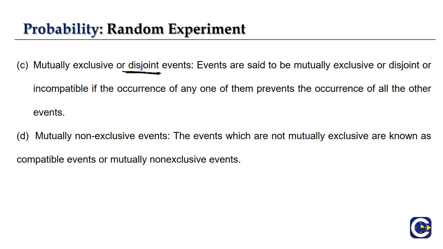Which events are said to be mutually exclusive or disjoint? When there are no common elements in these two events. For example, initially we wrote event 1, the event of occurring even numbers, so it will be 2, 4 and 6 for a dice. The second event is the event of occurring odd numbers, so it will be 1, 3 and 5.